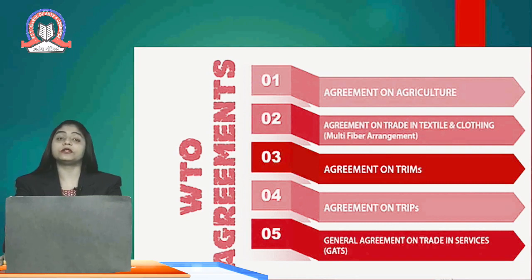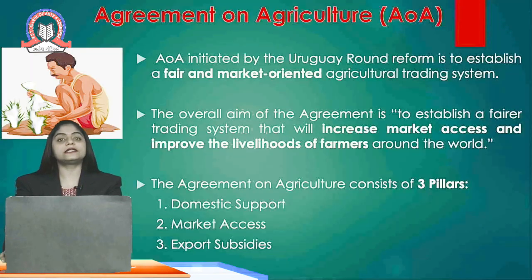We can say these are very important agreements for the development of the nation. The rest are also important agreements, but these are the major part which covers the syllabus of both the classes. So let's see the first agreement signed by the WTO, which was initiated during the Uruguay Round, which was the 8th round of meetings of the GATT.